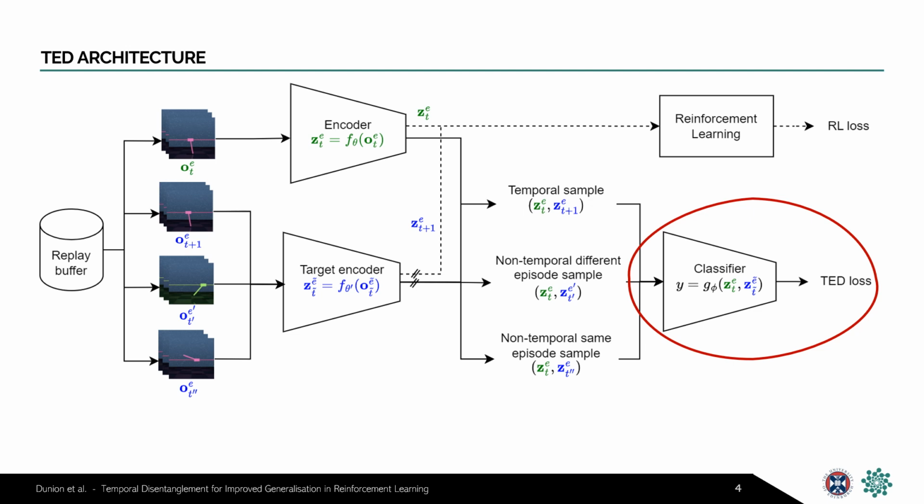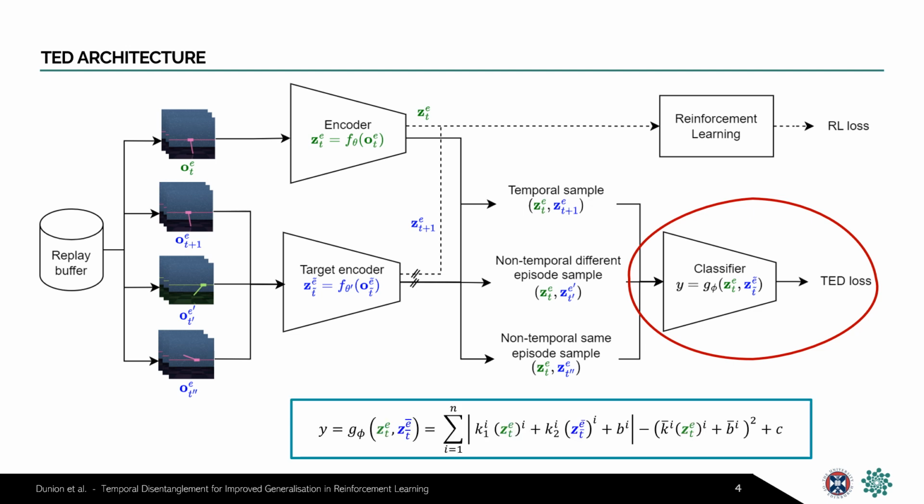The structure of the classifier, which is based on permutation contrastive learning, encourages disentanglement by ensuring each feature of the representation is considered separately to the other features, denoted by the superscript i in the equation. This encourages the encoder to uncover the temporal structure necessary for classification by separating the factors of variation into distinct features in the representation.